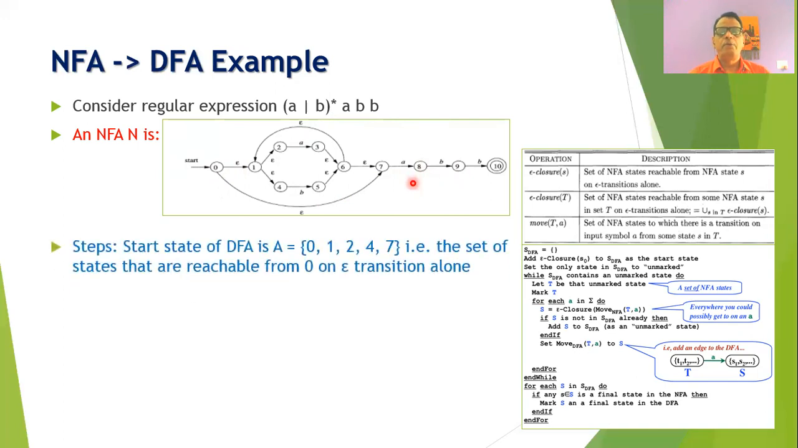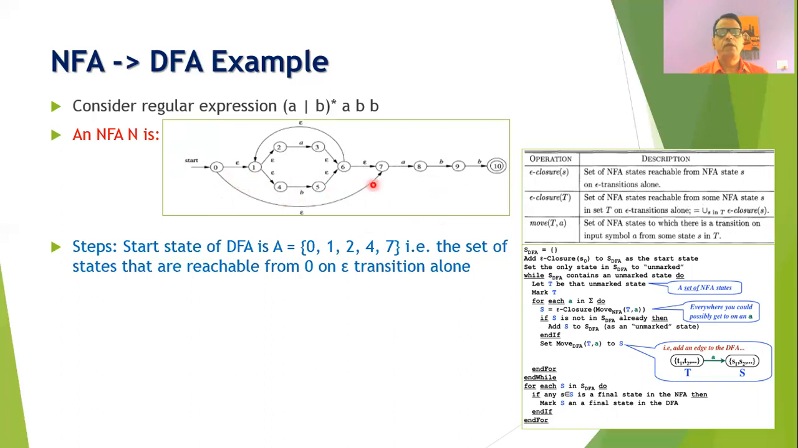Now, in order to obtain the DFA for this NFA, we will compute the first state of the DFA. The start state of the NFA is 0, and therefore we will compute epsilon closure of 0. By using this function, we can compute the first state of the DFA. One can easily observe from this diagram that from 0, we can go to different states on epsilon transition alone. From 0, we can go to 1.